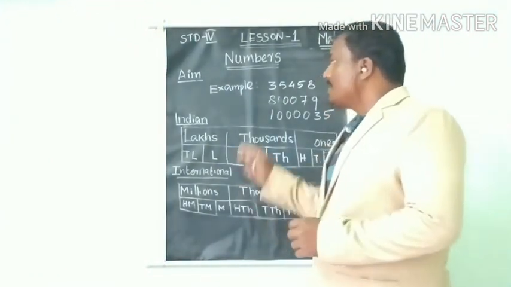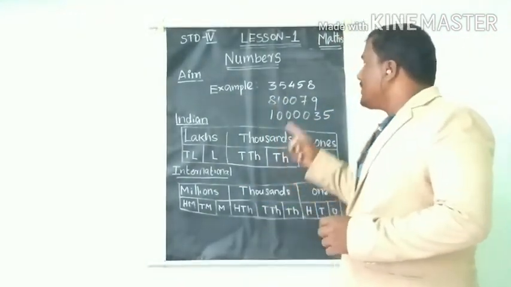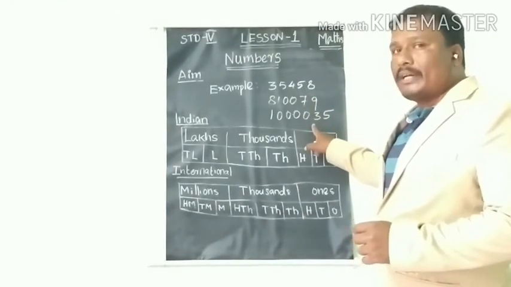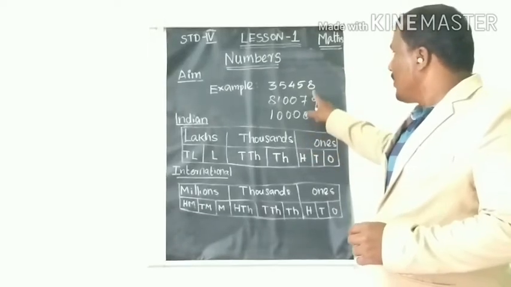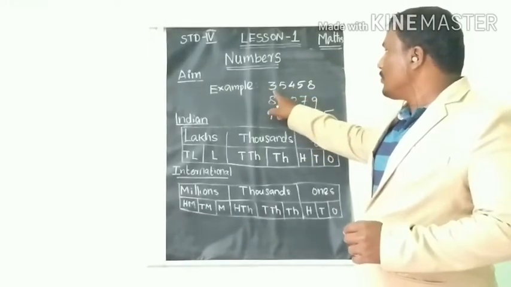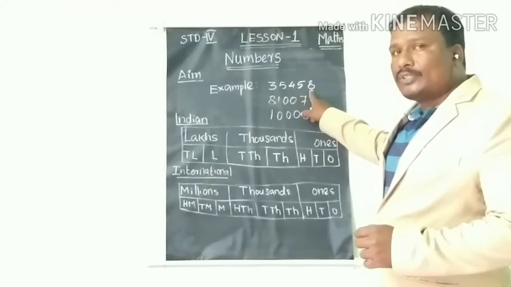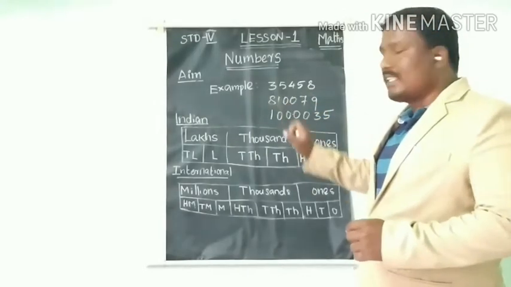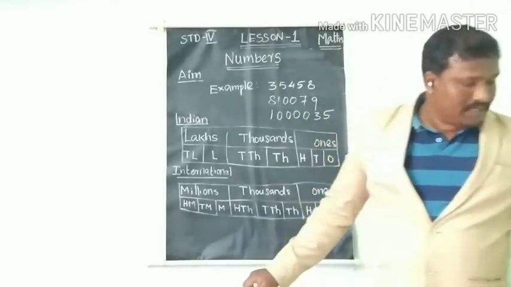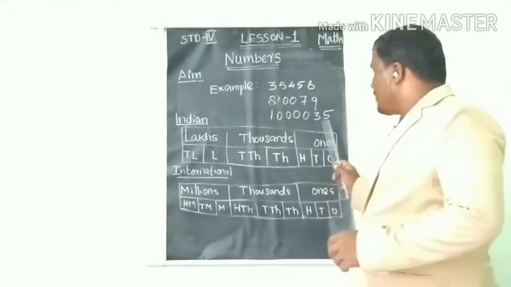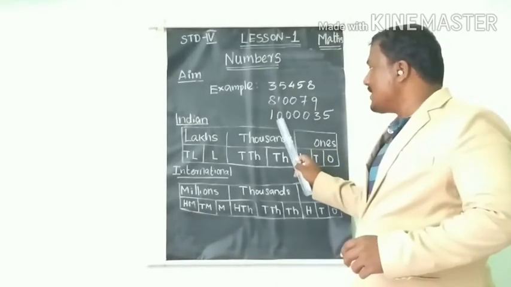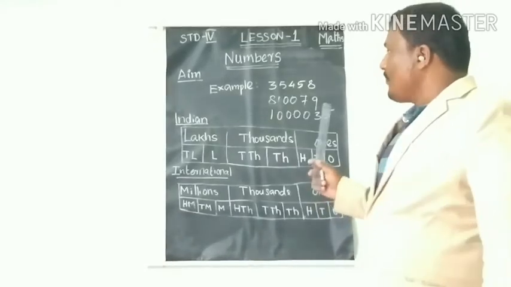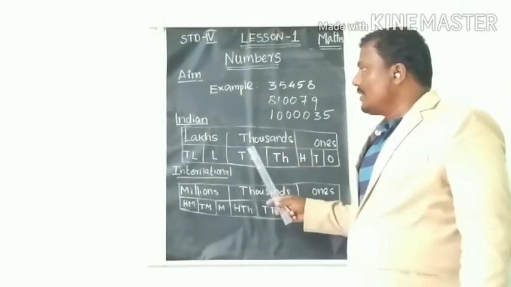I have given some example numbers: a 5-digit number, a 6-digit number, a 7-digit number. You have to identify them. 1, 2, 3, 4, 5. So 5 digits are there. So this is the 5-digit number. 1, 2, 3, 4, 5, 6. So this is a 6-digit number, and this is a 7-digit number. 1, 2, 3, 4, 5, 6, 7. So it's a 7-digit number. You know already.